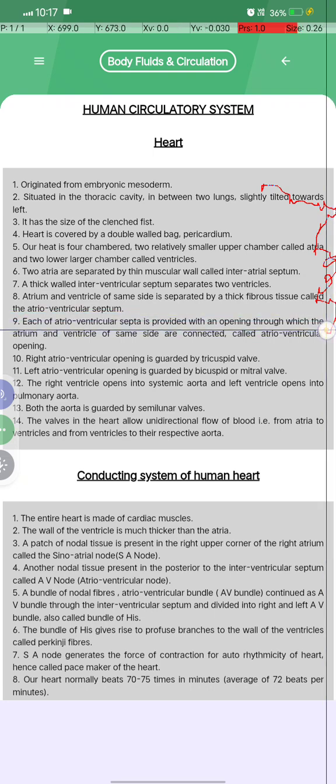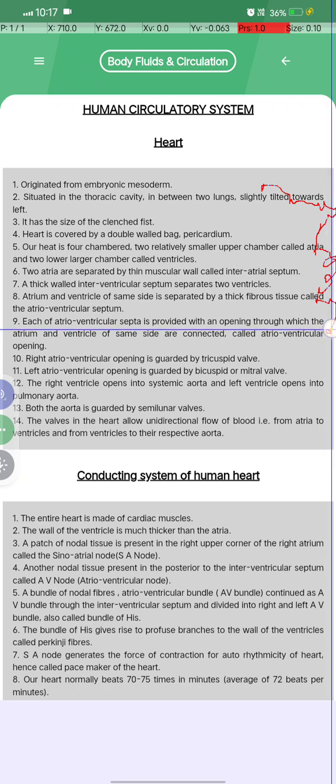Each atrioventricular septum is provided with an opening through which the atrium and the ventricle of the same side are connected, called the atrioventricular opening. The right atrioventricular opening is guarded by the tricuspid valve,